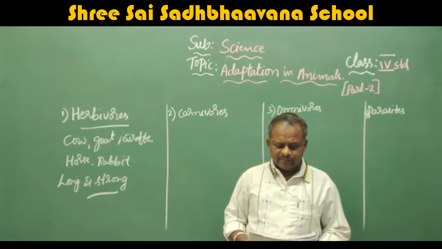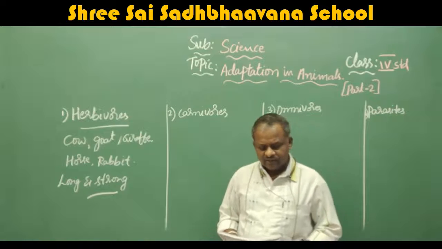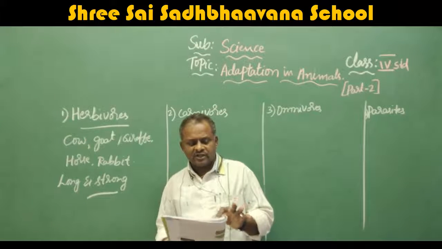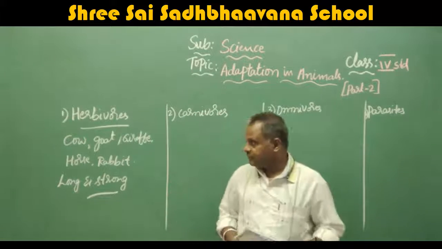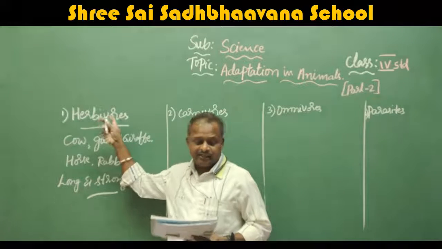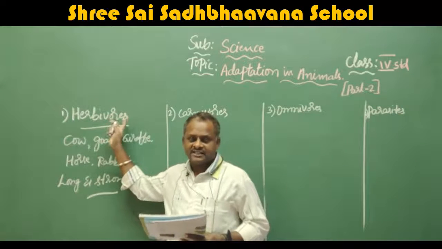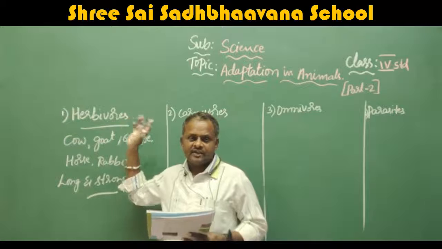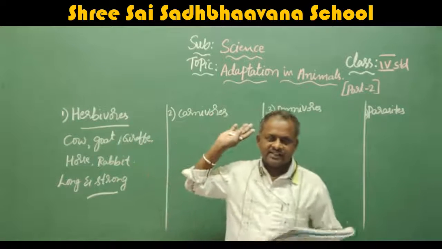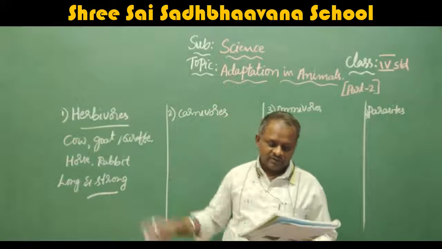Some turtles can lay up to 100 eggs at a time. Believe it? Just you learn about herbivorous. Okay, now you understand the animals which eat plants. Plant eating animals are called herbivorous.